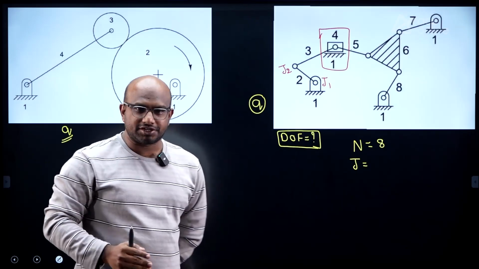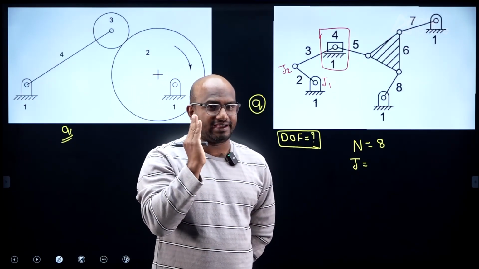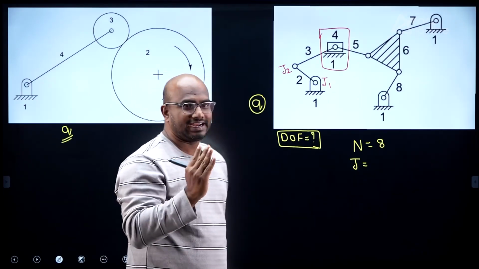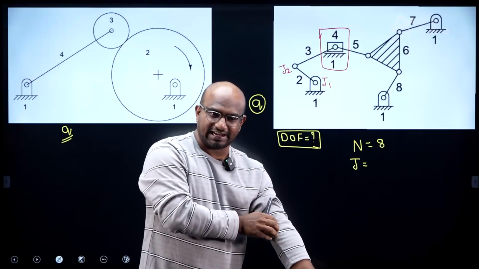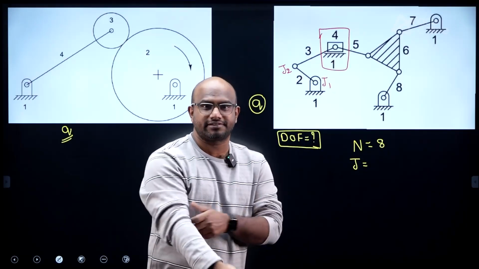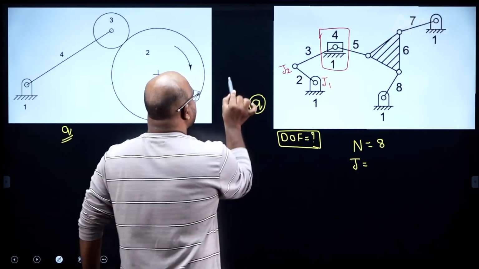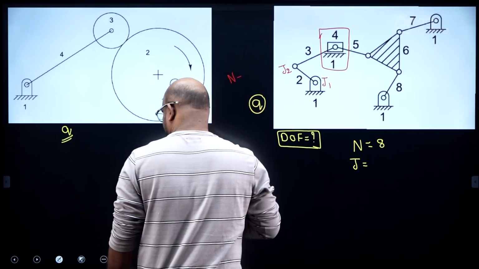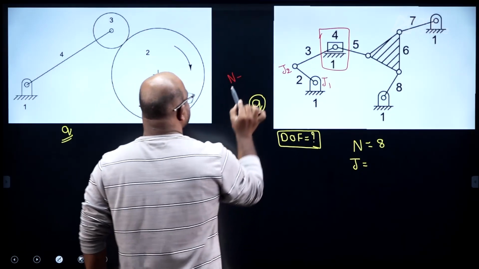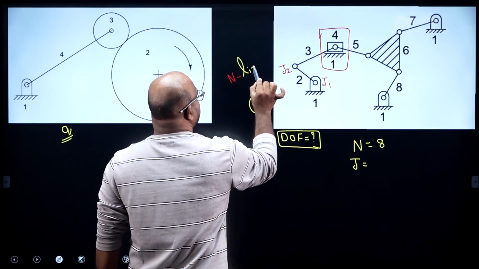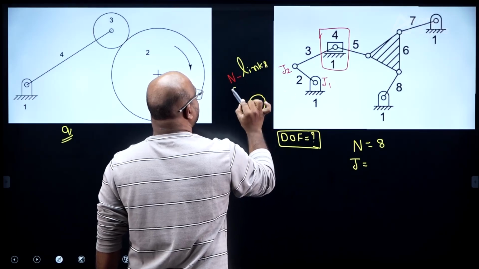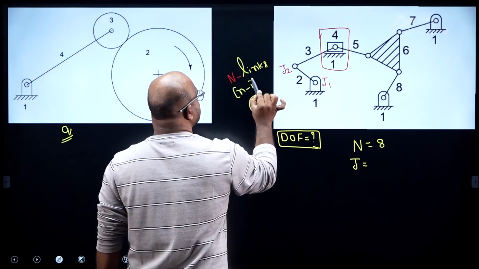So at that location, 4 links are connected, guys. If there are 4 links connected, how many joints do I have to count? If there are n links connected at the joint, we have to count n minus 1 joints.